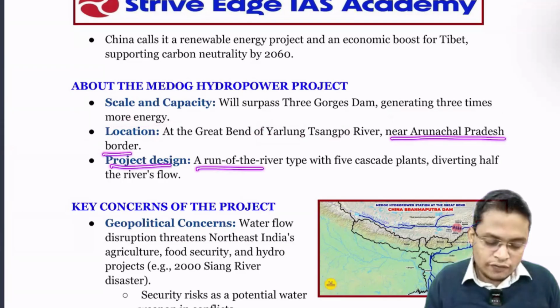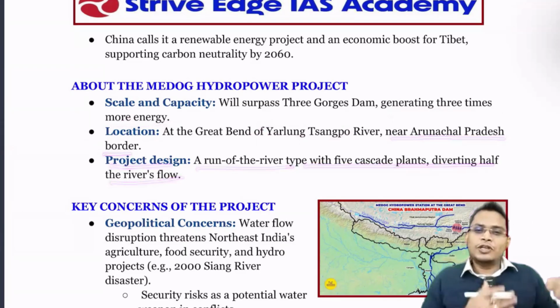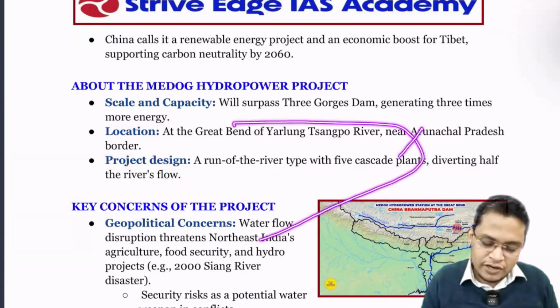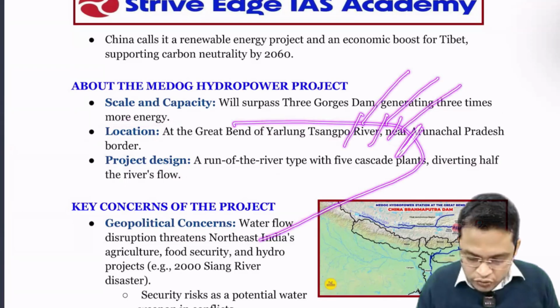Project design: it's a run-of-river project with 5 cascade plants diverting half of the river flow. If you are constructing a dam on the higher ridge, let's say this is the river and it is entering India. If you are constructing a dam, later on China can divert that water for its use. Right? It is given on the map.